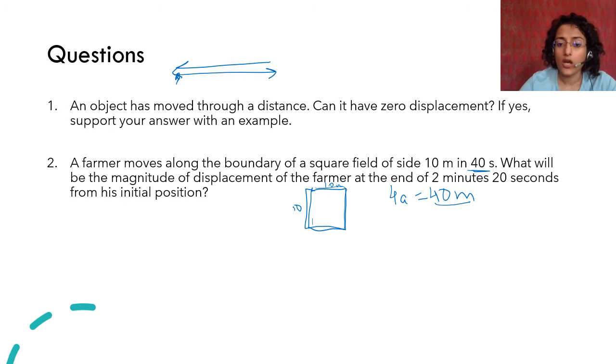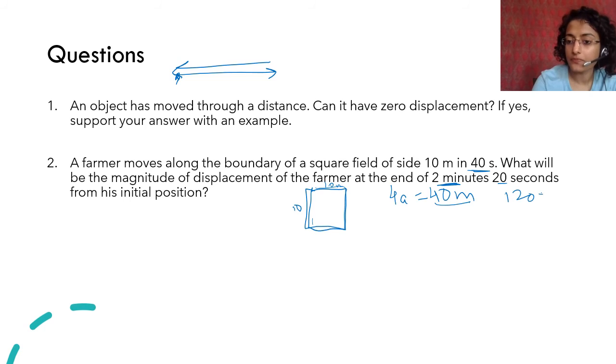ठीक है? What will be the magnitude of displacement of the farmer at the end of 2 minutes 20 seconds? 2 minutes 20 seconds कितना? 2 minutes is 120 seconds plus 20 is equal to 140 seconds. So in 40 seconds, he did 40 meter.